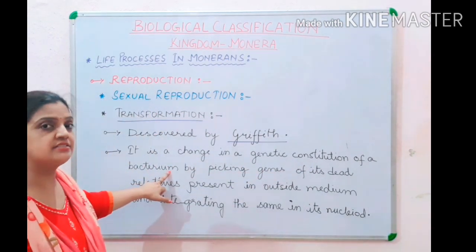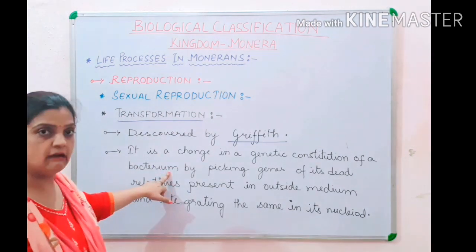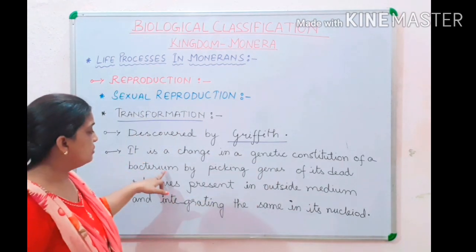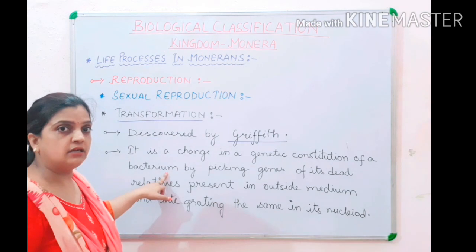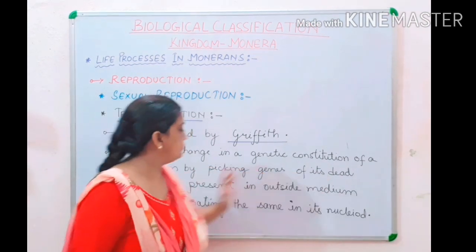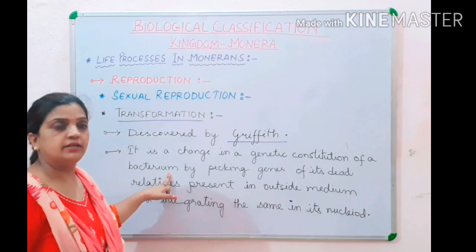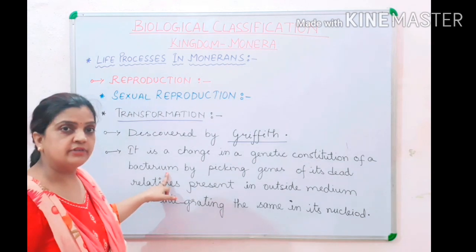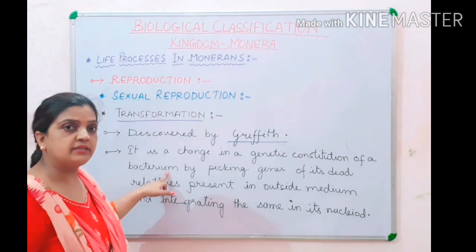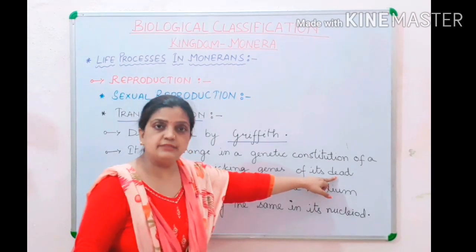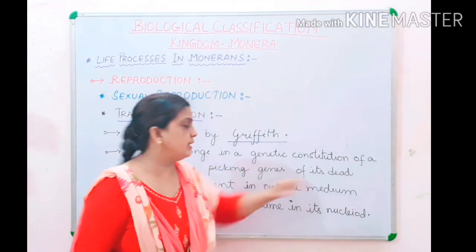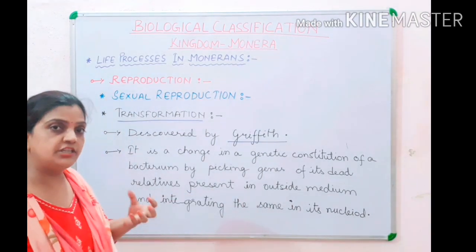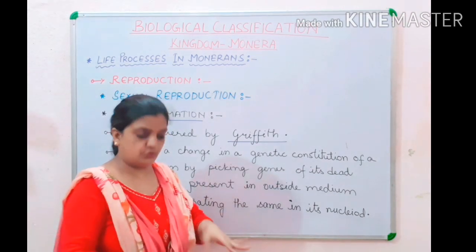Where is the change? It is a change in the genetic material of a bacterium. How? By picking genes of its dead relatives. Now this bacterium is going to pick the genes of whom? Of the relative of this bacterium only. I am talking about this first bacterium which is alive, and this live bacterium is going to pick the genetic material from the dead relative, and then it is going to integrate that genetic material into its own nucleoid.